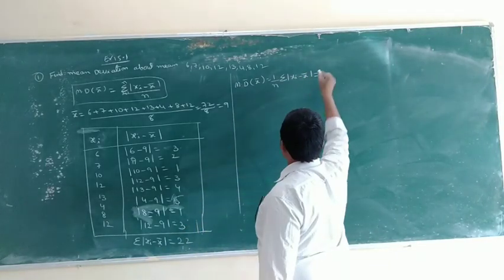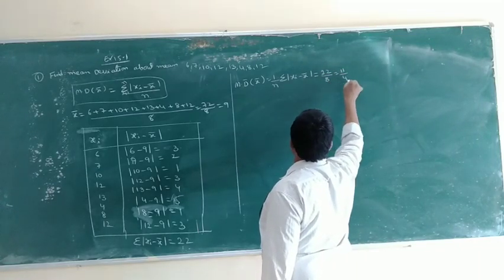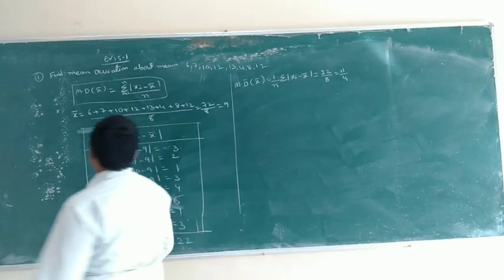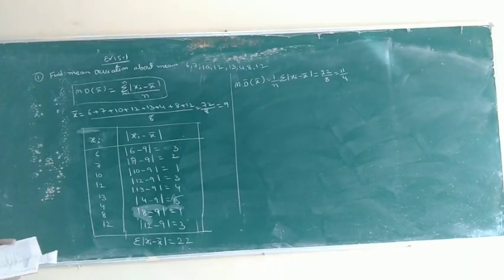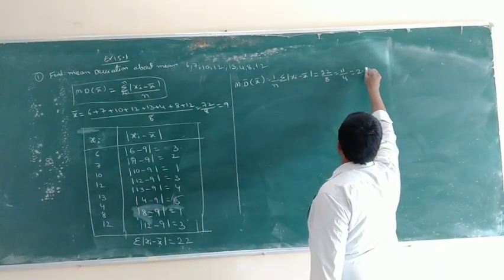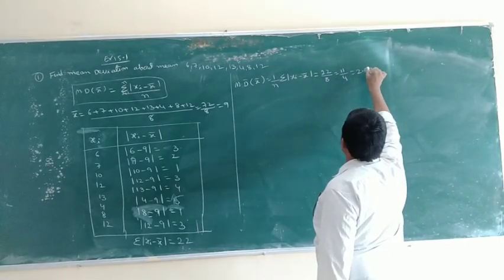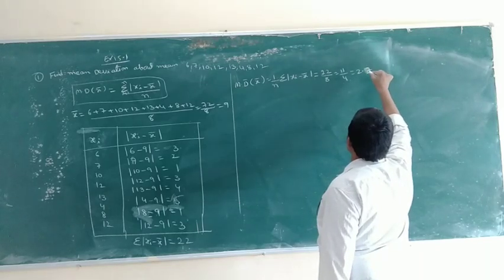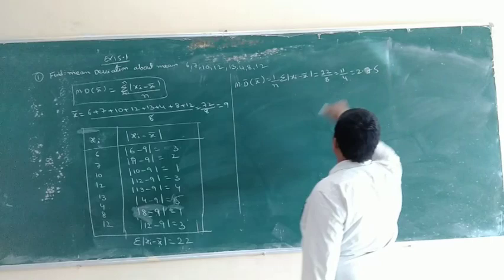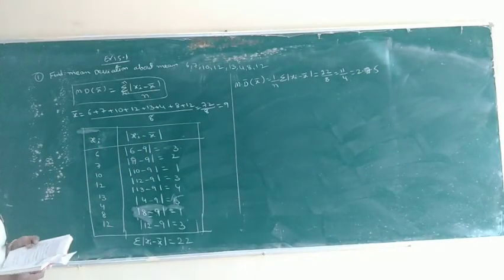Sigma mod xi minus x bar is equal to 22. 22 by 8 is equal to 11 by 4, which is 2.75. This is the mean deviation about the mean.